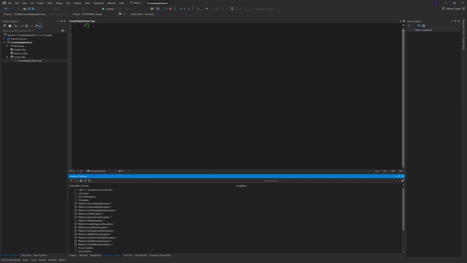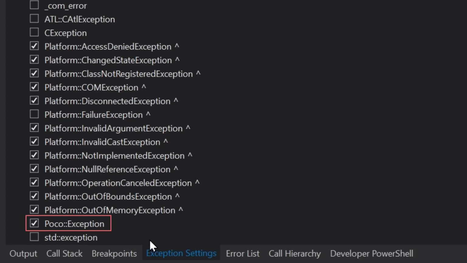One time I spent a few days trying to figure out why my code was throwing an error that I've never seen before, seemingly out of the blue. I checked online, but I couldn't find anything. I studied the code like a madman, literally spinning my wheels for days, until eventually, by some miracle, I figured out that somebody had accidentally opened the exception settings pane, which I didn't even know existed at the time, and they accidentally toggled on an inessential debug exception that was off by default. I think it was something to do with some external driver code that was not part of our own codebase. The solution was simply to toggle it off.